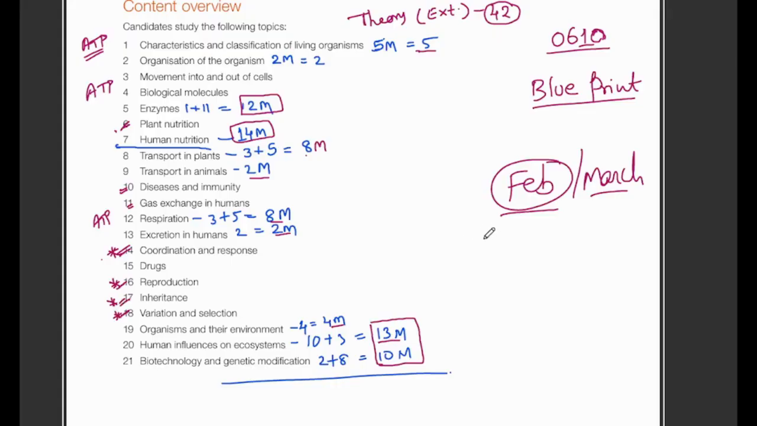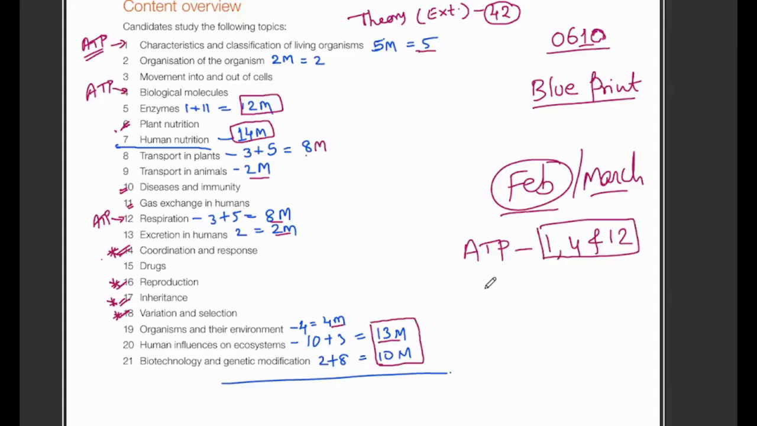Now coming to the ATP part. If you check the ATP, chapter 1 had a weightage, then biological molecules had a weightage here. Respiration also this time they gave weightage. So these were the 3 lessons, chapters 1, 4 and 12. These 3 chapters they focused on for the ATP.